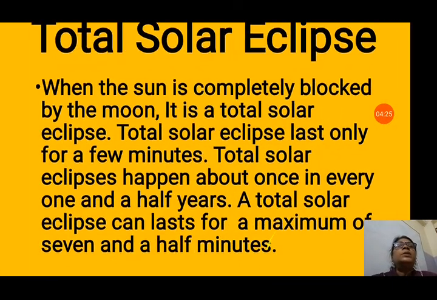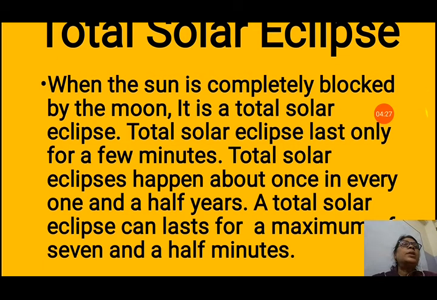Now, let us see the two types of solar eclipses, that is total solar eclipse and partial solar eclipse. When the sun is completely blocked by the moon, it is a total eclipse. When the sun becomes totally dark, it is known as a total solar eclipse. A total solar eclipse lasts only a few minutes, because the moon is revolving, the earth is also revolving. They change their place, so the total eclipse cannot continue, because the sun is very big in size. Total eclipses happen about once in every 1.5 years.